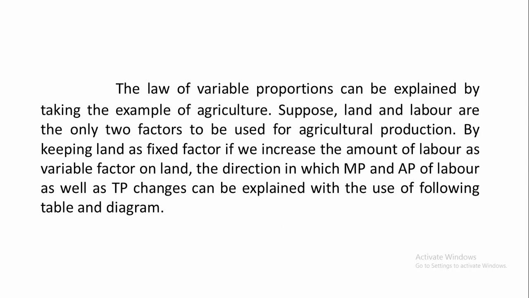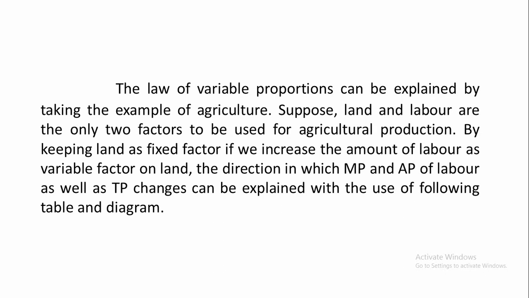What is land? Land is a fixed factor. We cannot increase or decrease the size of land. What is labor? Labor is a variable factor, right? We have taken one fixed factor and the other variable factor.